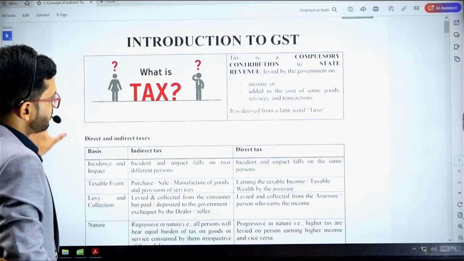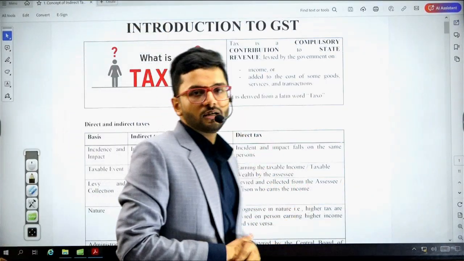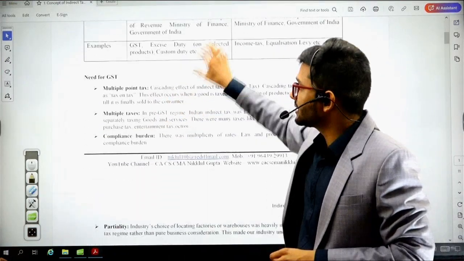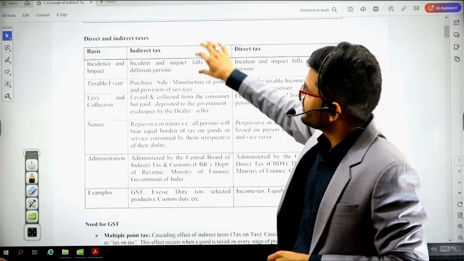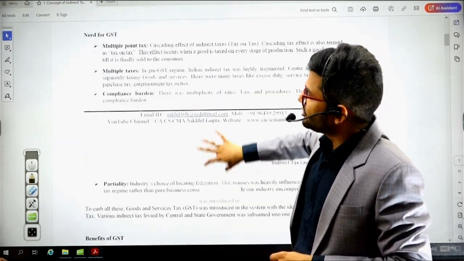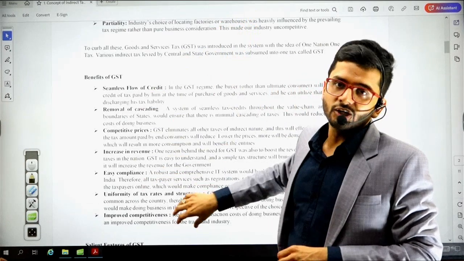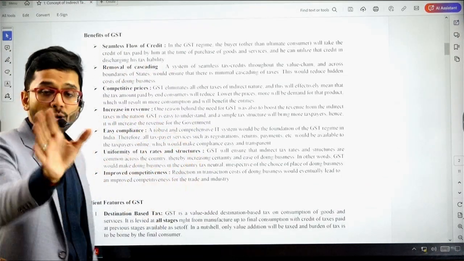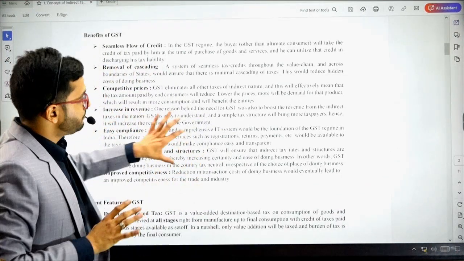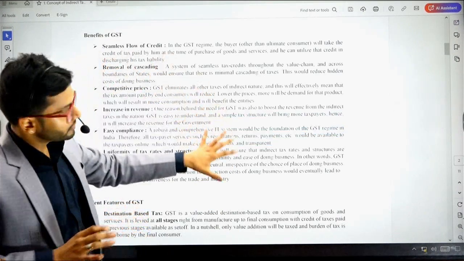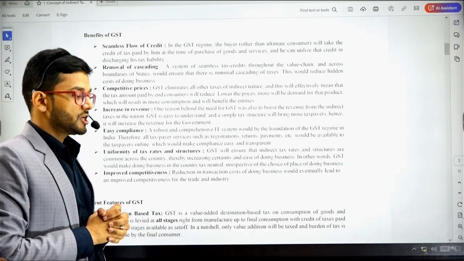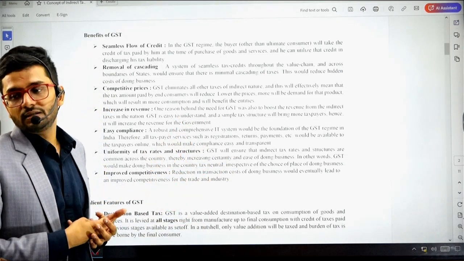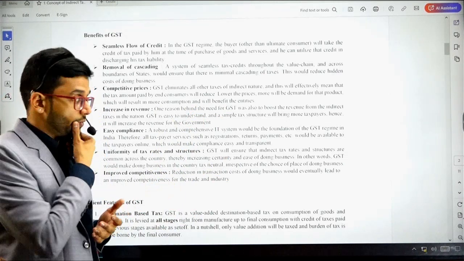One more important homework for you guys, you have to go through the content which is given in the book. I've discussed all this content during the class. So what is the difference between direct and indirect tax? What is the need for GST? What are the benefits that have accrued after GST has come in? You have to study all this portion in the book which I have supplied to you. Underline important words, understand the meaning of each and every word. If you're not able to understand anything, please feel free to come back to me and ask the meaning of anything and everything that you want to know.